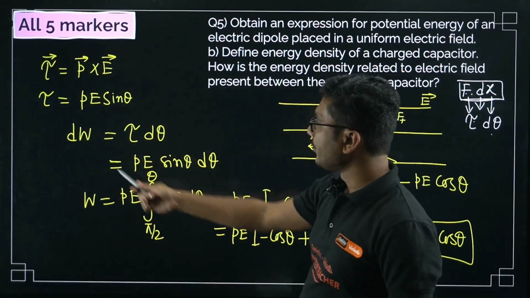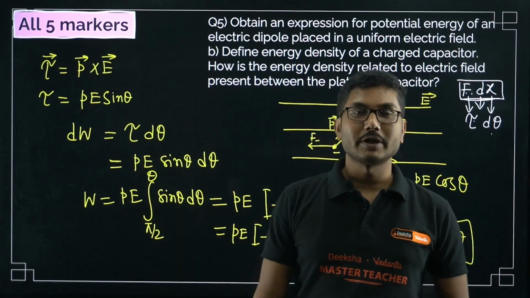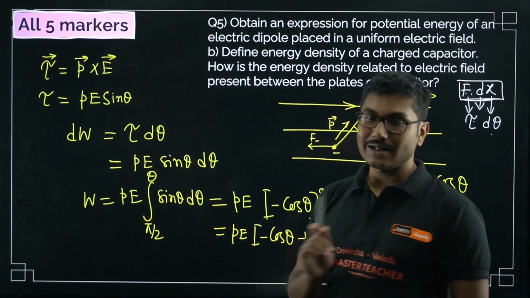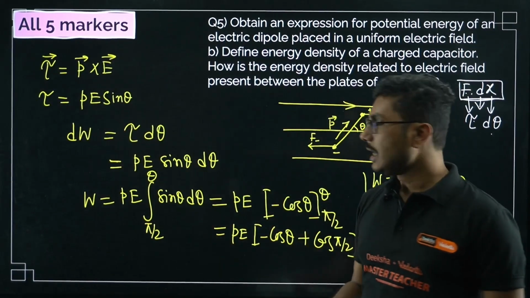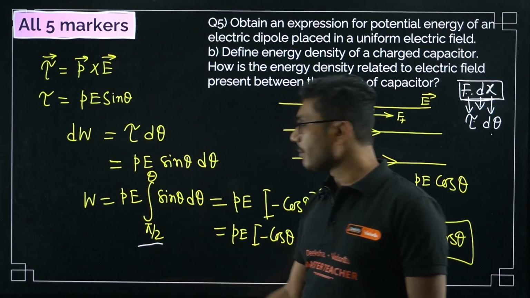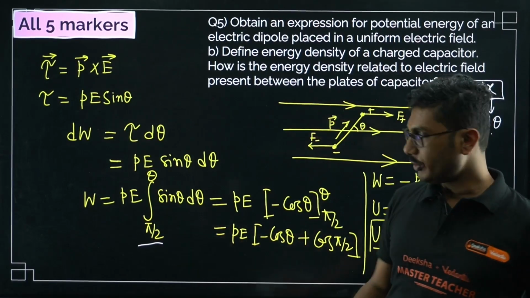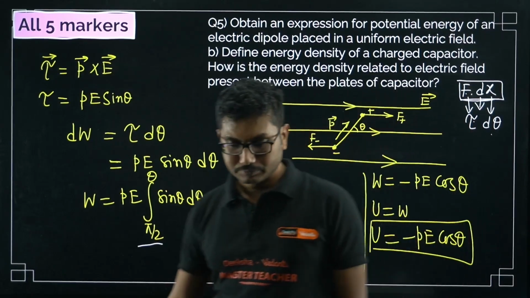Now we have constructed the equation PE sin theta d theta. What do you have to do to calculate the total work done? You have to integrate it. Now the integration limit is very important in this case. We are not integrating from 0 to theta. The integration starting point is pi by 2, because at this point the potential becomes 0. We will see that. So this is the zero potential, and this is the final potential.